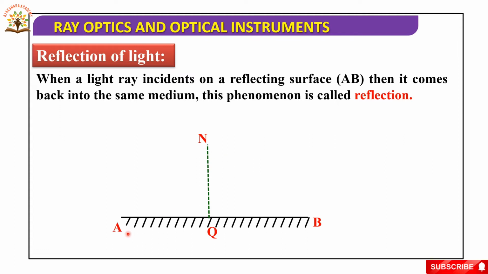Now this is a plane mirror AB, and its line indicates the polished surface. The normal is nothing but a perpendicular line drawn at the point of incidence. This is the incident ray.